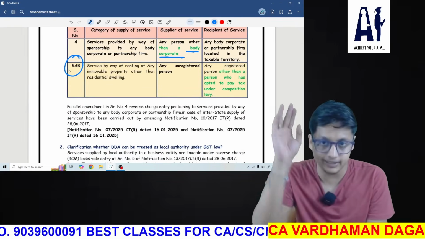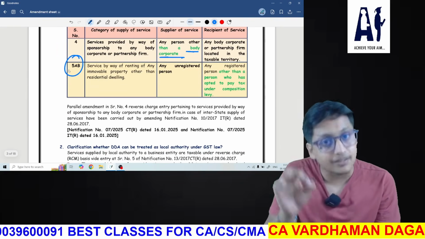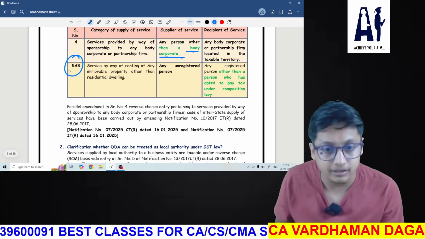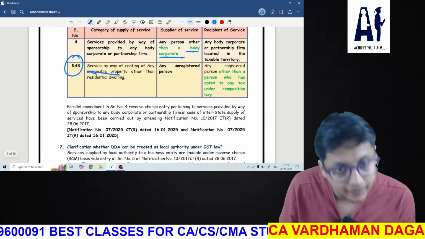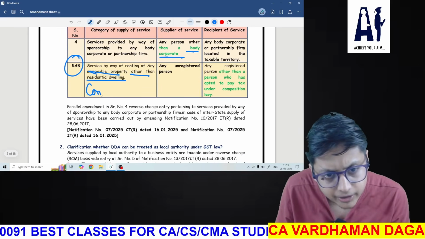The second amendment says that any unregistered person providing services to a registered person in relation to immovable property other than a residential dwelling. It means it might be a commercial property.